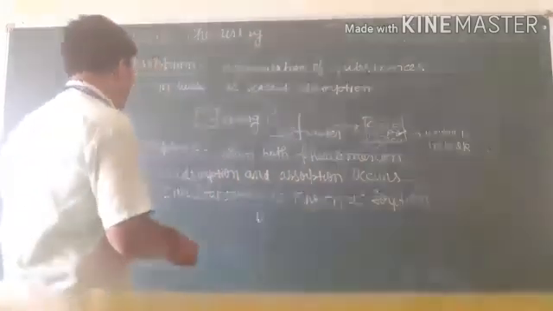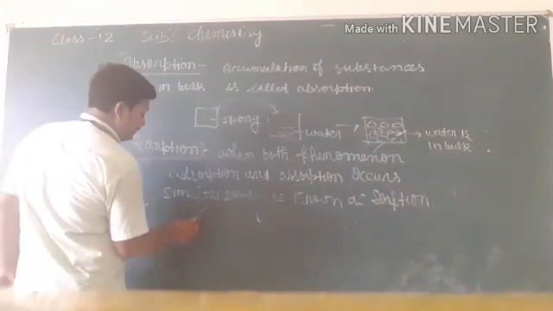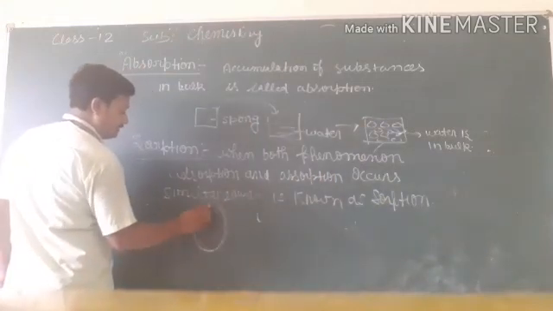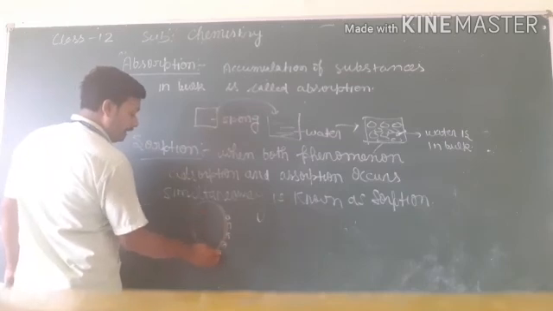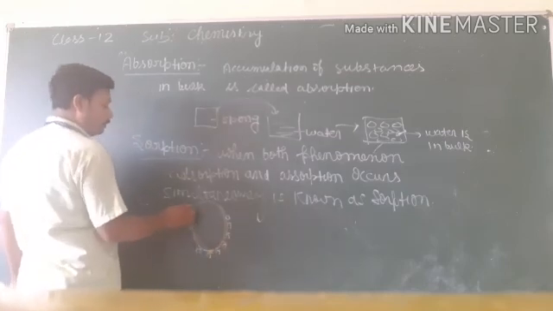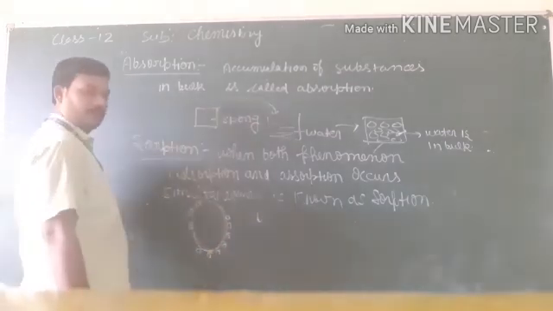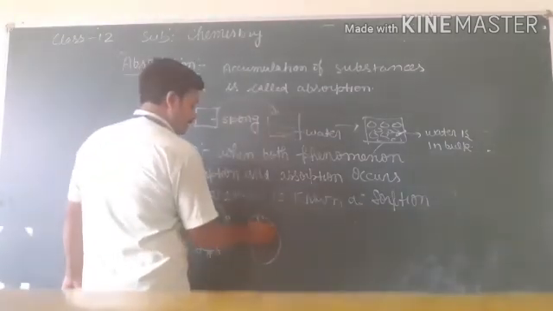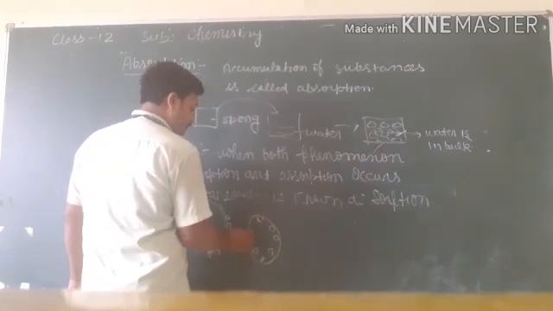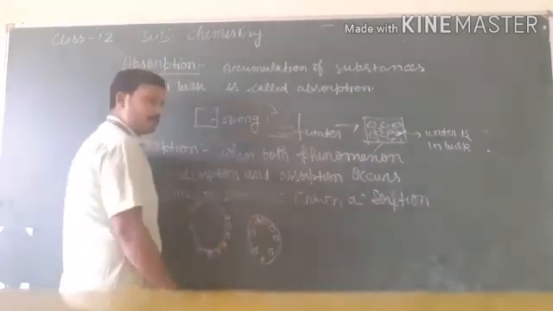Okay, try to understand. Let us take a simple substance. This is the atom. If the molecules of the adsorbate are present only over the surface, this is adsorption. Present inside, this is absorption.